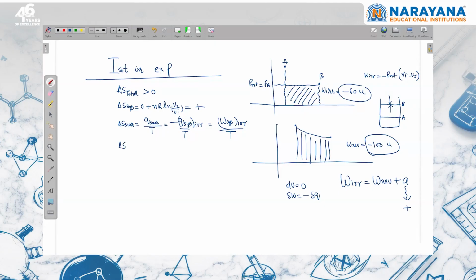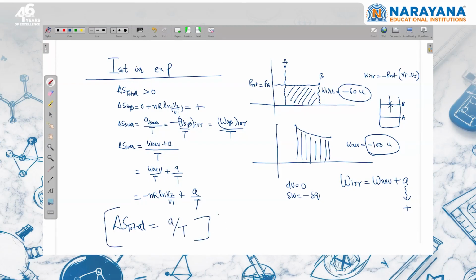So the entropy change of the surrounding can be written as work reversible plus some positive value, divided by temperature. Work reversible is minus nRT ln V2 upon V1, so work reversible upon temperature is minus nR ln V2 upon V1, and this is A by T. If I write delta S total, these two terms will cancel out, and here we can write that it is A by T, right?